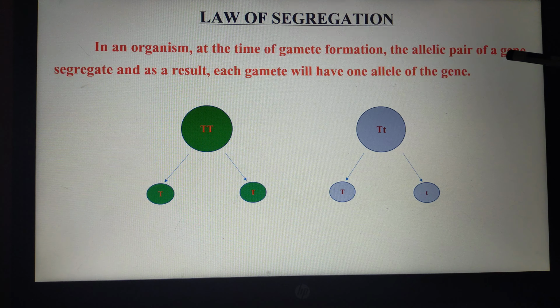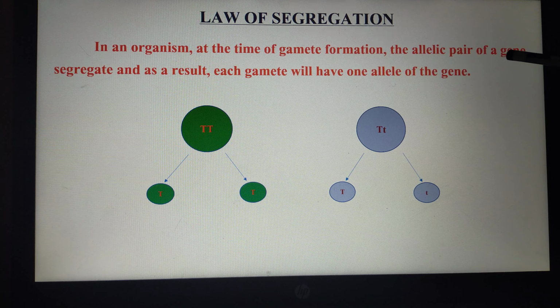Let us see through this diagram. We know during the gamete formation, the diploid germinal cell undergoes meiosis and forms the haploid cell, right? So this is a diploid cell having one allele from father and another allele from mother, right? These are the two alleles of a particular gene. For example, tallness. So this is a homozygous tall, right? Here these two alleles are present in a cell, so it is a diploid cell, right?